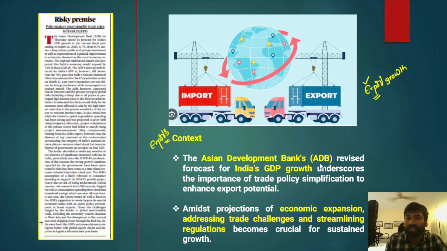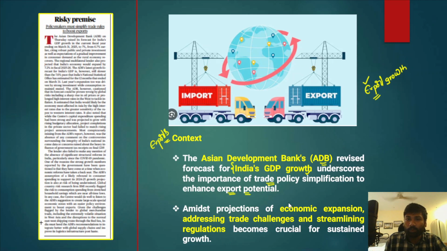Recently the Asian Development Bank has come up with a forecast for India's GDP growth rate. In its GDP forecast, the Asian Development Bank underscores the importance of trade policy simplification and enhancing the export potential of the country. If we make our existing trade policy further simplified, there is a lot of potential in enhancing the export potential of our country.